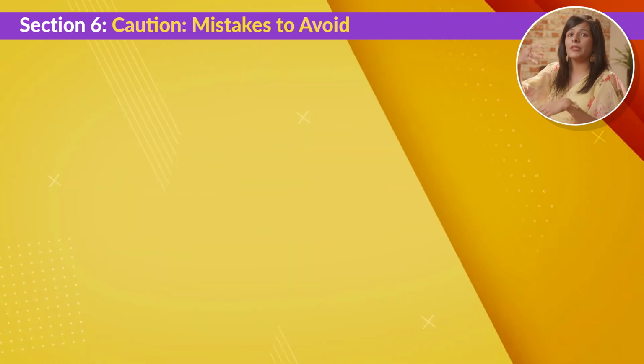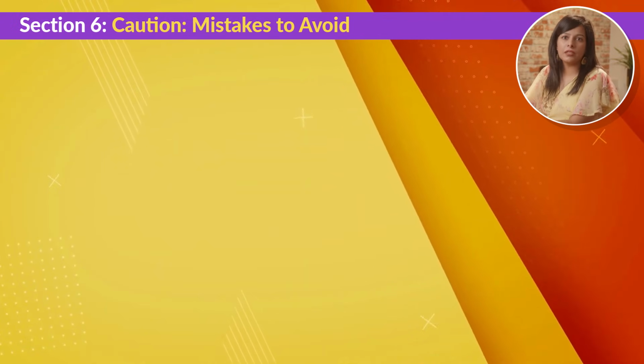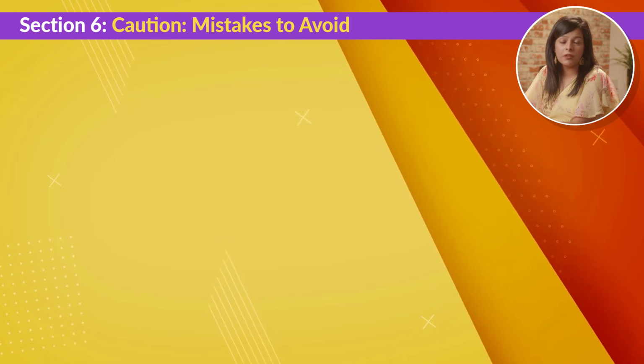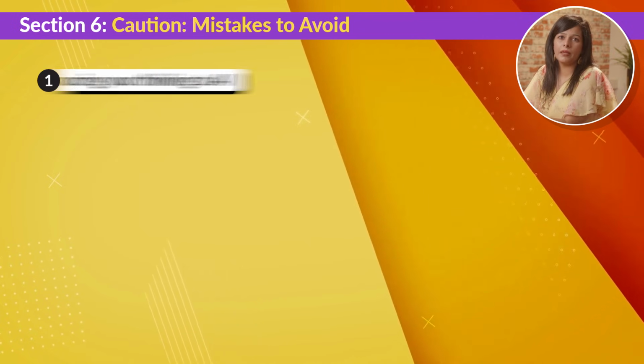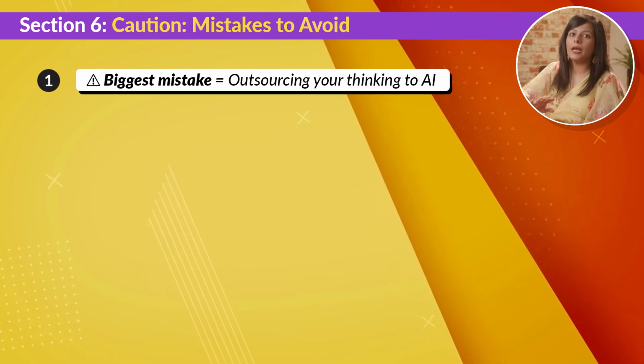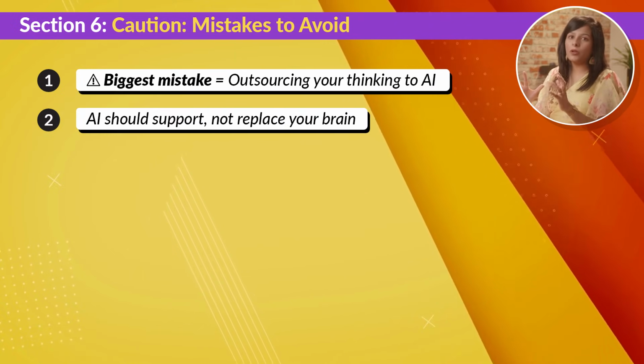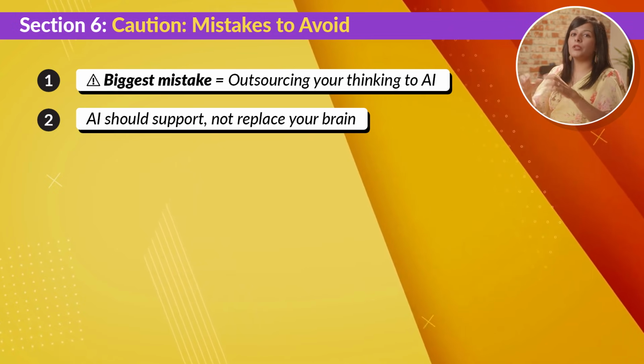So far, we've discussed 5 powerful tools that can completely change your preparation strategy. But now, let's talk about something even more important. The biggest mistake students make when using AI, and that is outsourcing your thinking to these tools. AI should support your preparation, not replace your brain.